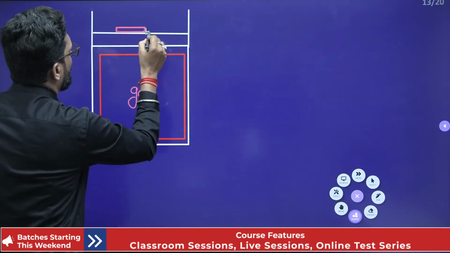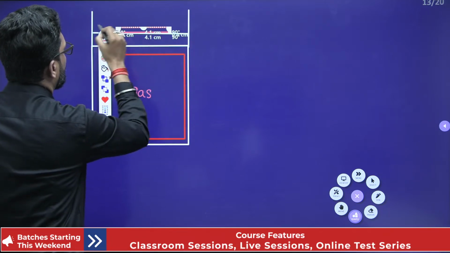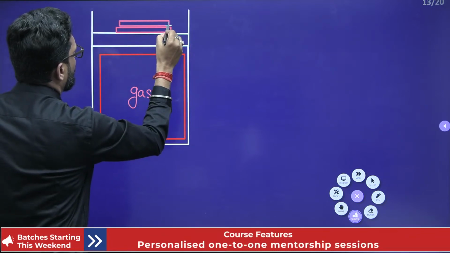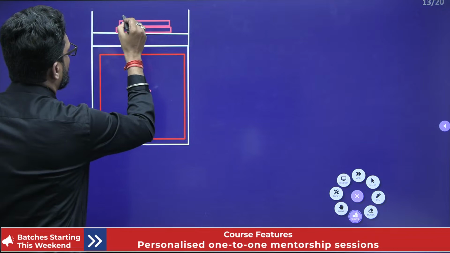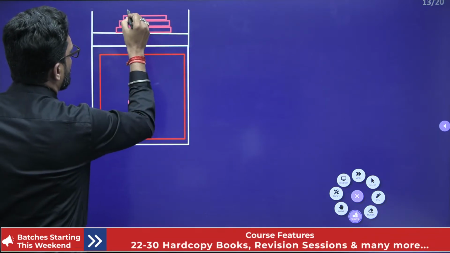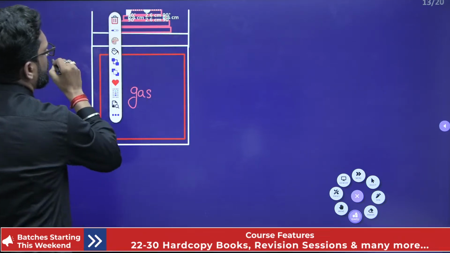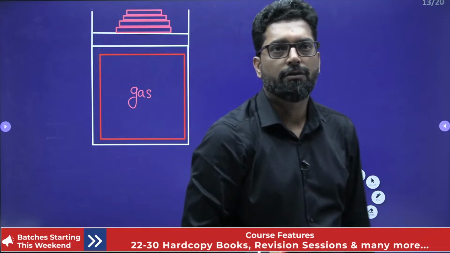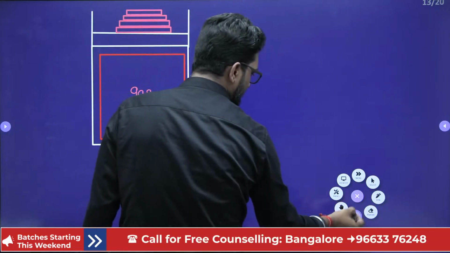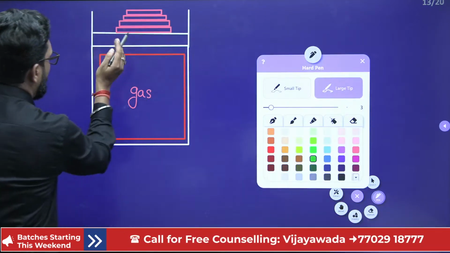So there is one load. There is another load. There is another load. There is another load. So different loads are there. So this is your load, put over it. Okay. Now, this is the initial condition.